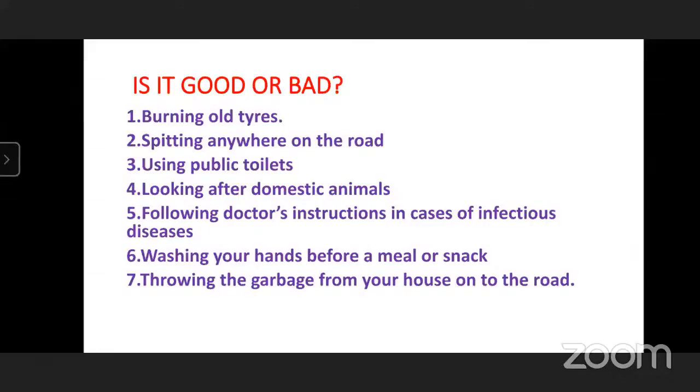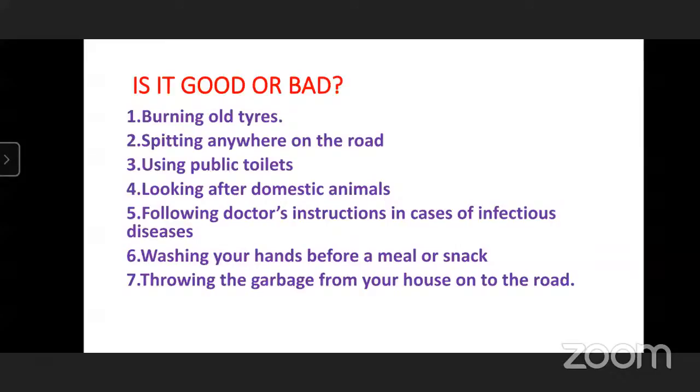If we take care of domestic animals, their number will increase and it will be helpful to our environment. And they also help on the farm. Yes, they are also helpful for farming work. They give us milk, eggs, and there are so many uses. So that's why looking after domestic animals is very good.